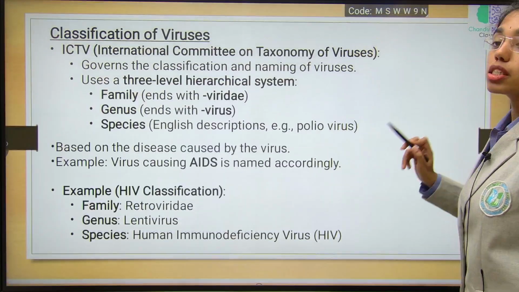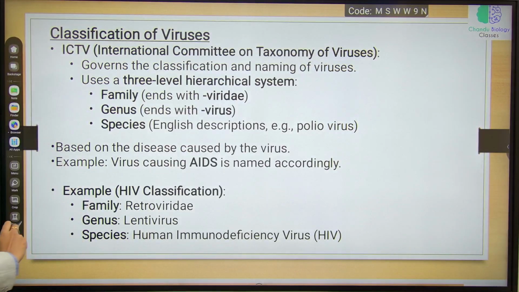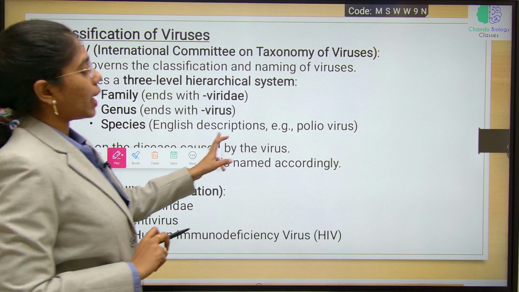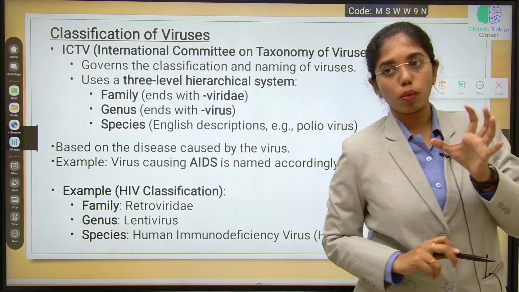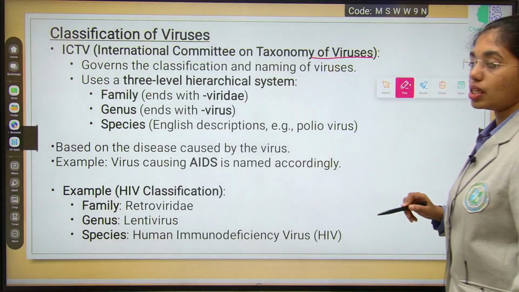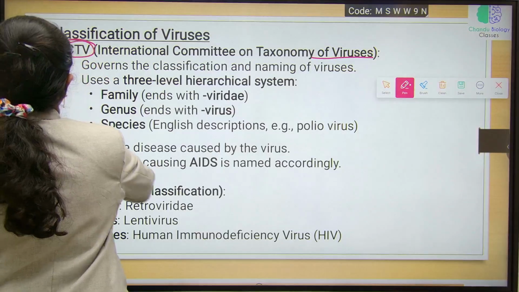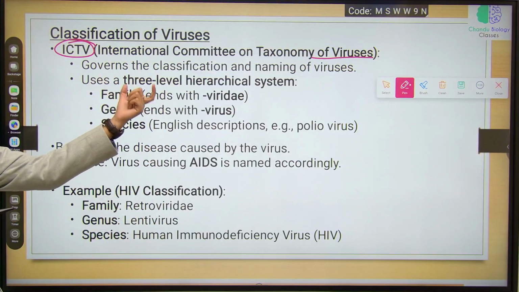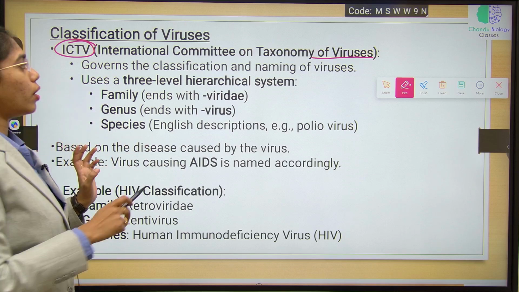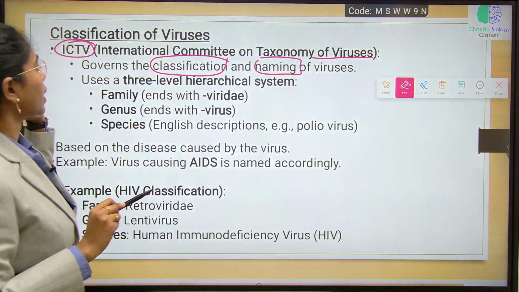Next is classification of virus, which is very important. Classification of virus is by a standard committee. A committee is fixed to classify and place the viruses into different groups, and the committee name is International Committee on Taxonomy of Viruses. It is ICTV. Quite a few times the question is asked from the abbreviation, that is ICTV. This governs the classification and naming of organisms, both classification and nomenclature of viruses.